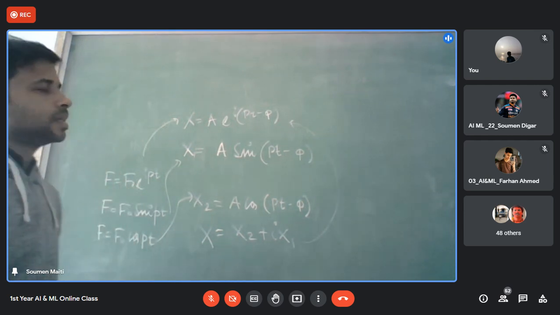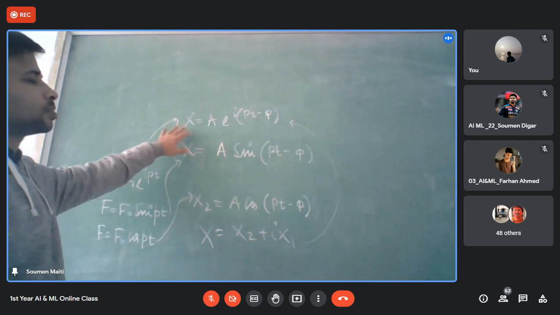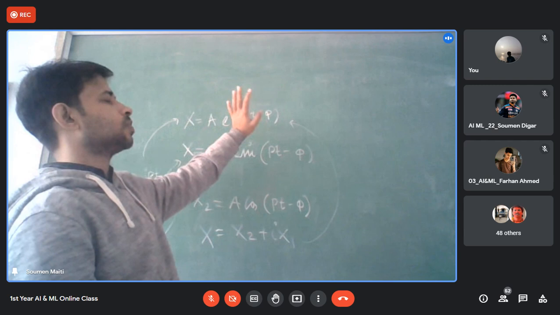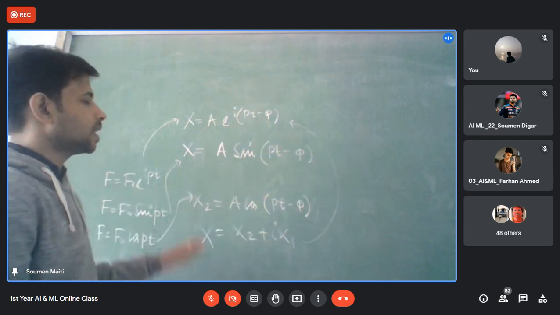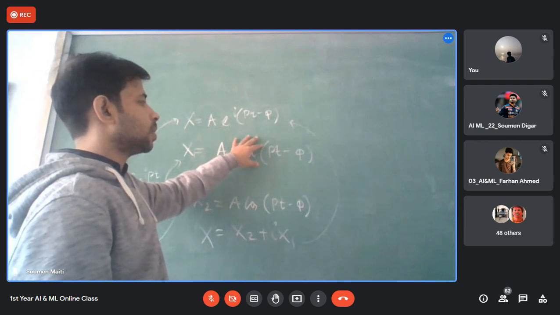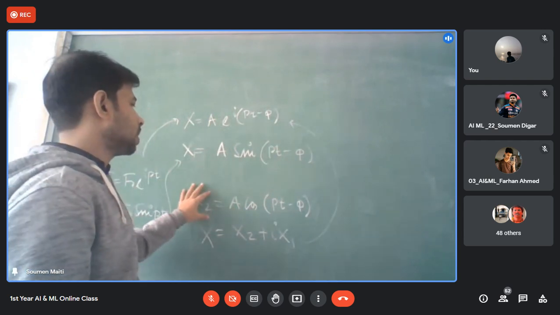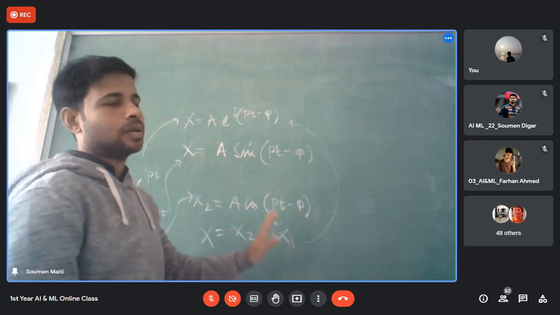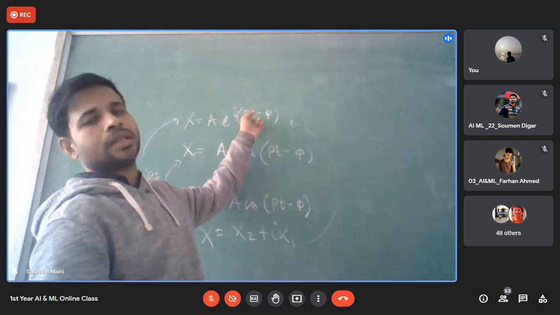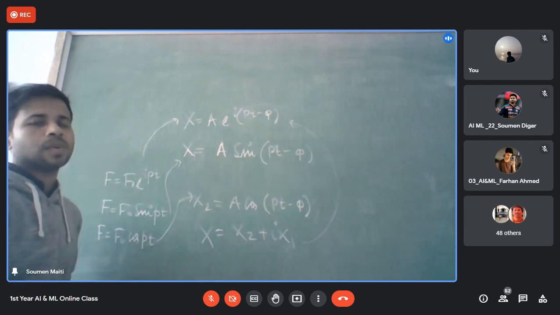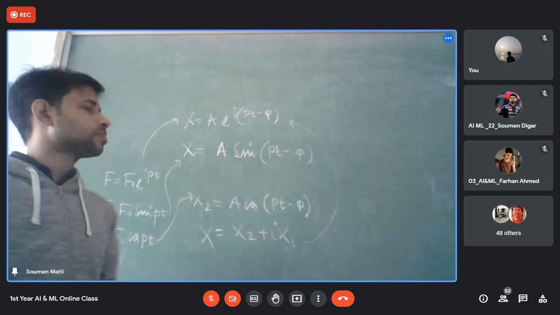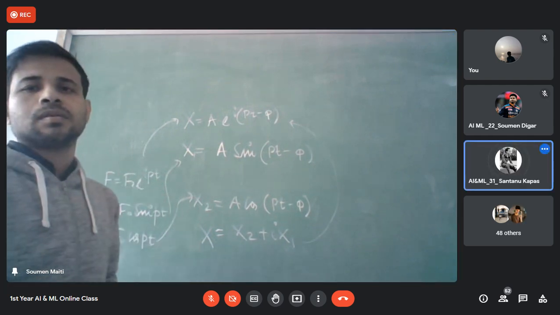For e to the power i theta, we have achieved, at steady state for the forced oscillator, the equation x equal to A e to the power i (p t minus psi). If we go for the sin term, then nothing will change; instead of e to the power i theta it will be sin(p t minus psi), and x2 equal to A sin(p t minus psi), nothing else. If we combine these two, we can go again this way. So this is nothing but a simpler rule. Okay, is it clear to everyone? Yes, sir.